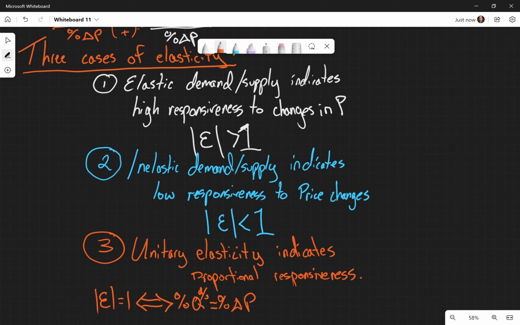But unitary elasticity would mean if they increase the price 10%, then the quantity demanded would decrease exactly 10%. And some of the earlier estimates about Netflix elasticity were that it was elastic, right? So again, this is kind of interesting, and there's one article that I'll link you guys to that ties in different scenarios of price elasticity and Netflix increasing the price and what that would do to the earnings per share of Netflix, since it's a public company. So that's an interesting tie into the corporate financial aspect of it, right?